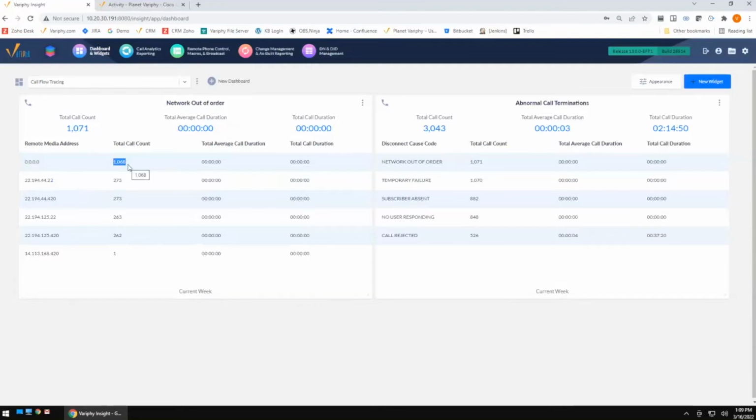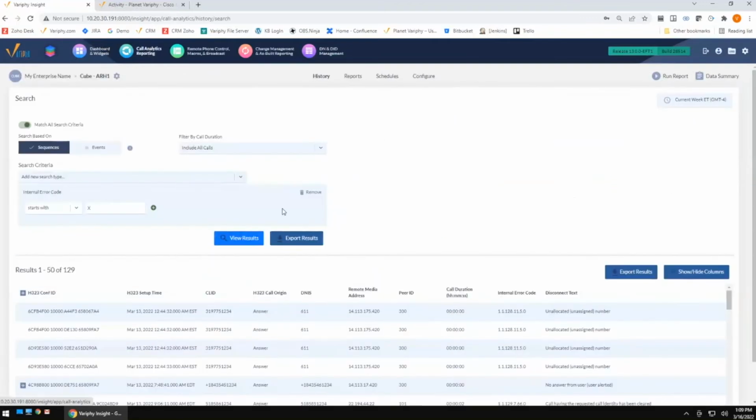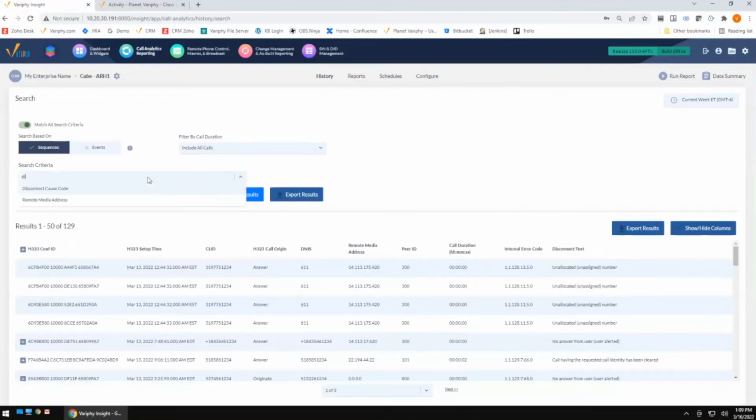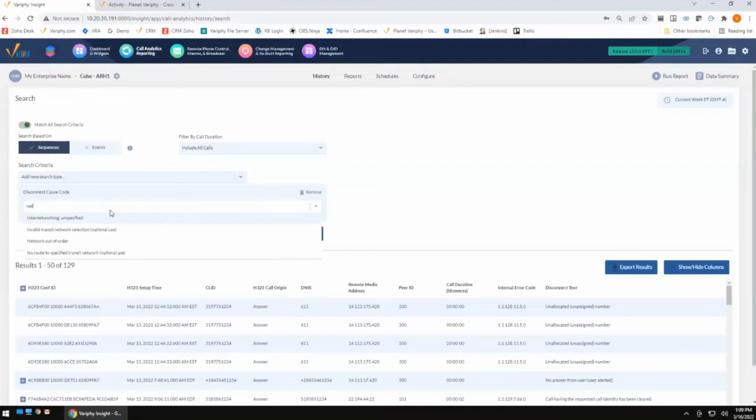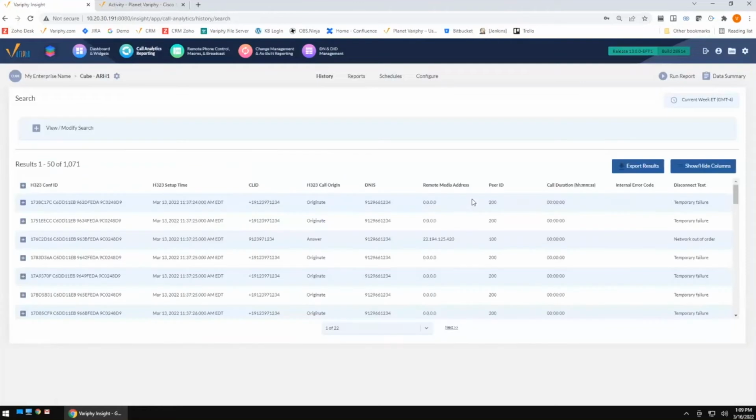One of the things that we're doing when we are sequencing these and looking at the entire sequence is we're showing you the IP address of the entire sequence. So if I pop over to my reporting and run a quick report for network out of order, what you're going to see here is the entire sequence of the call.